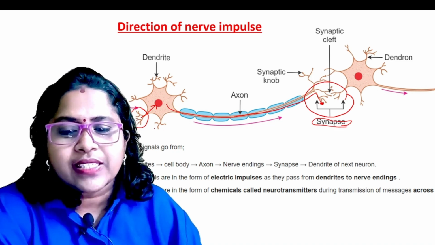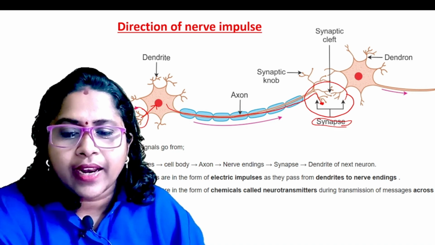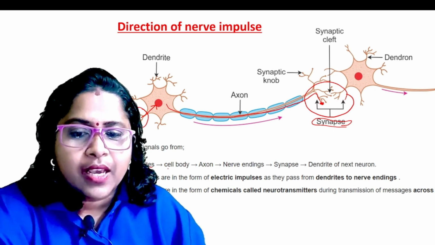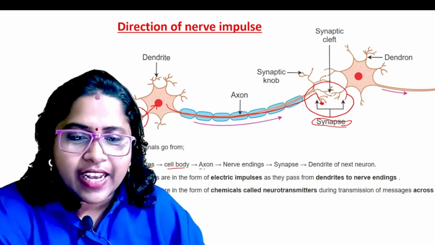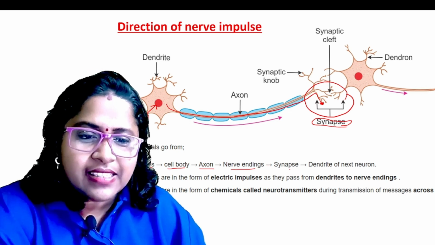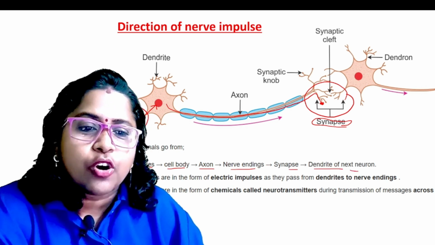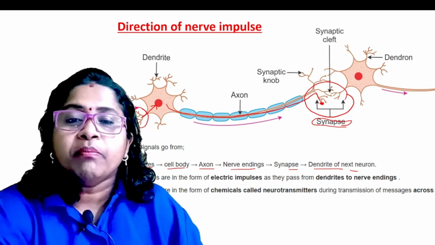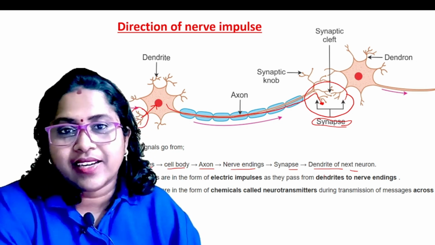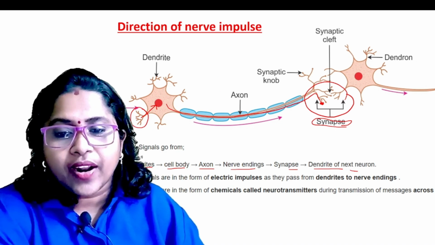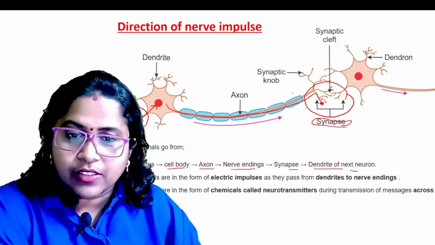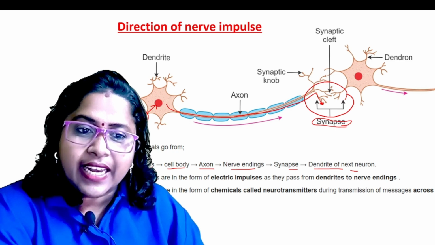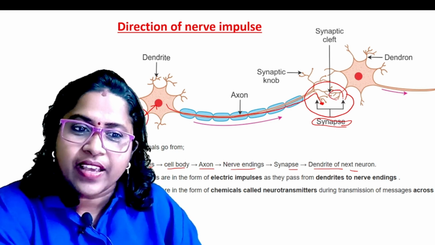If this question comes, how can you write the answer? From the dendrites to the cell body, then the axon, nerve endings, then the synapse, then the dendrite of the next neuron. Always remember that nerve impulse transmission is unidirectional, from the dendrites to the nerve endings, then again to the dendrites of another neuron.